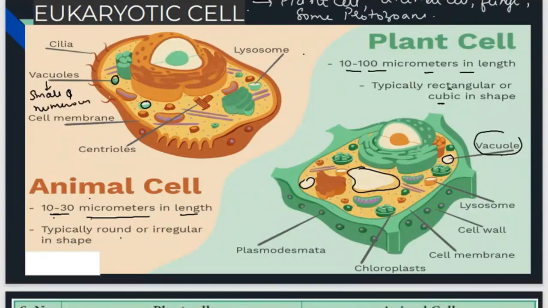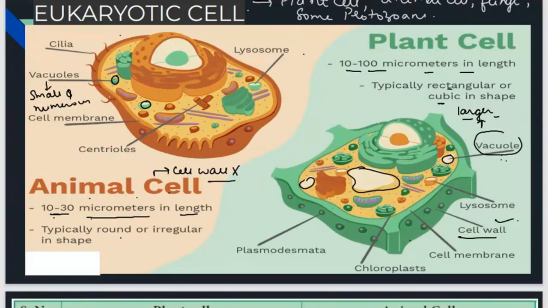In plant cells, vacuoles are larger, and mostly one central vacuole is there. In animals, cell wall is absent, but in plants cell wall is present. So some differences are clear: size, shape, vacuole, and cell wall.